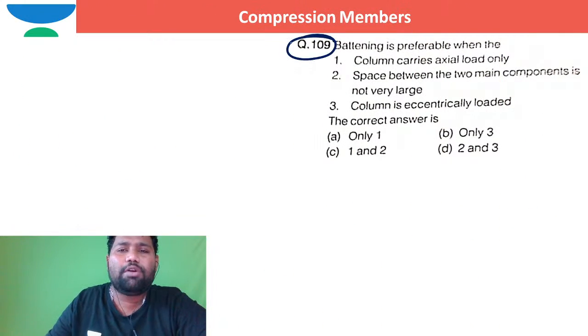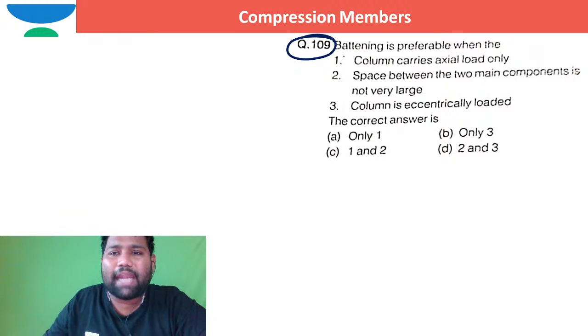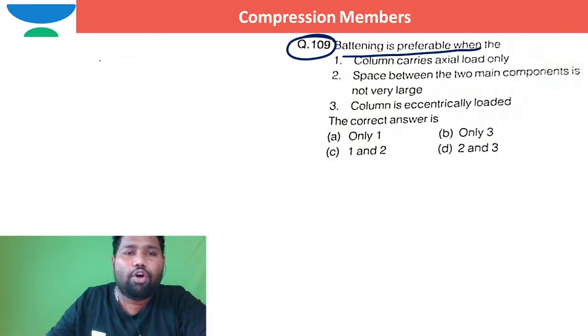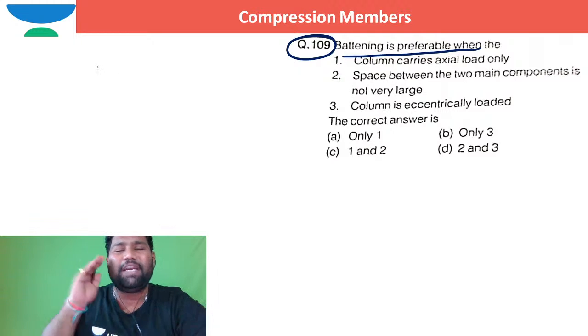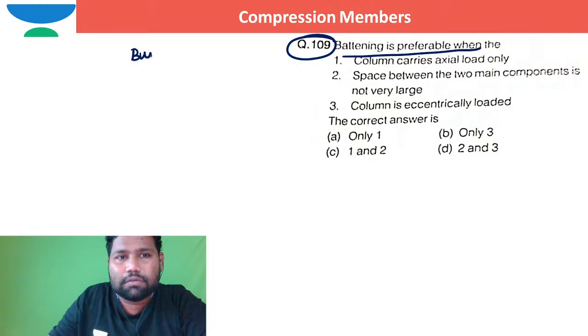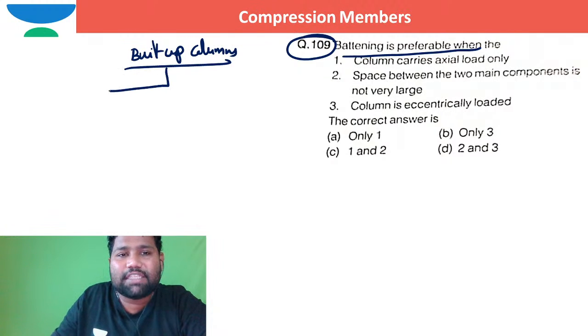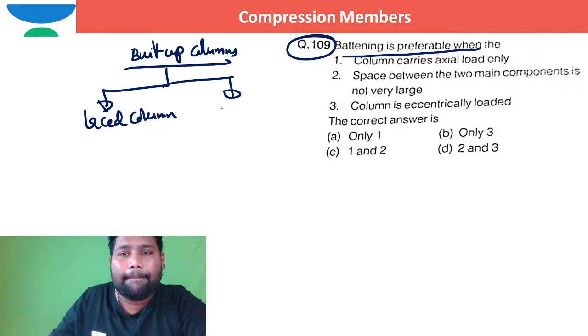I hope you are able to see the next question. When is battening preferable? In case of built up columns, two types of tying systems are there. One is the built up laced column. The second one is battened columns.